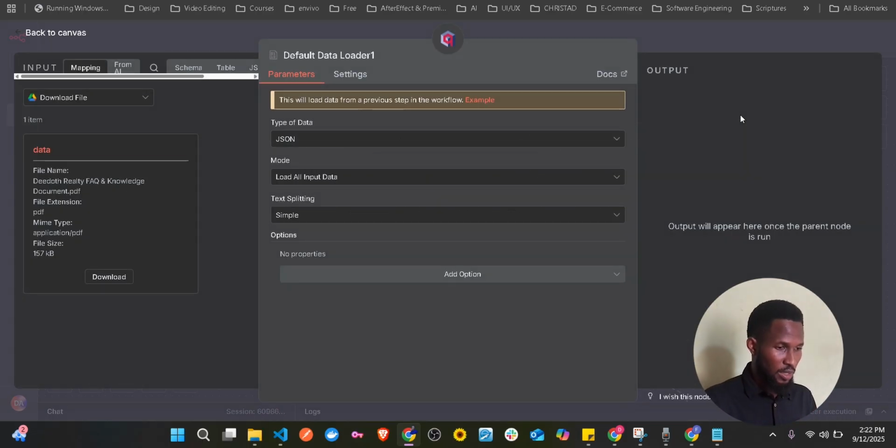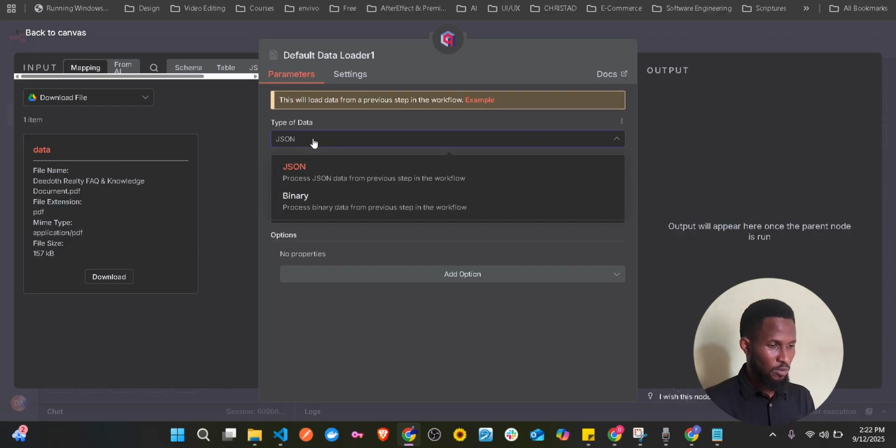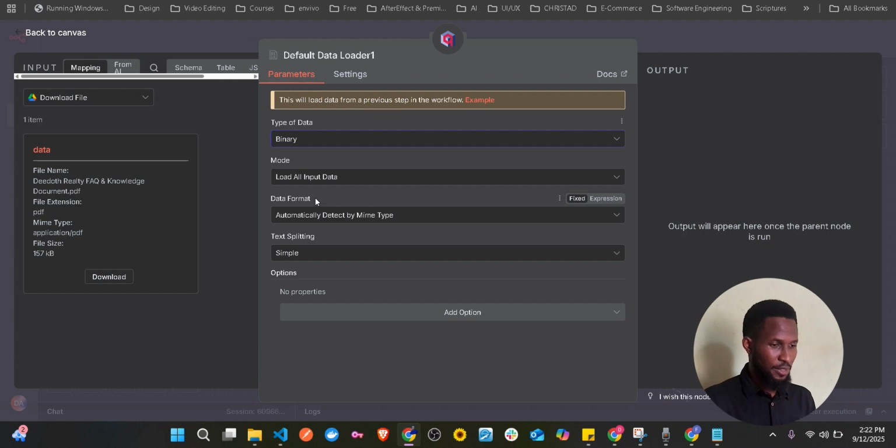Because this is binary data, instead of JSON, just click on binary. Then you want to load all input data. Just leave it as this, load all input data, and the data format automatically is fine.